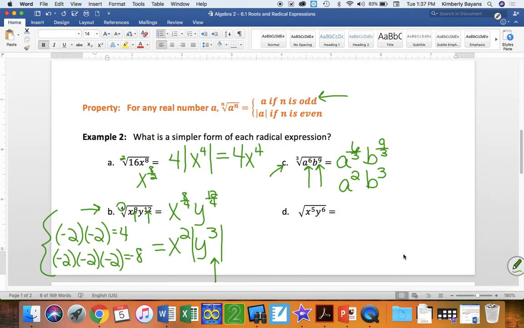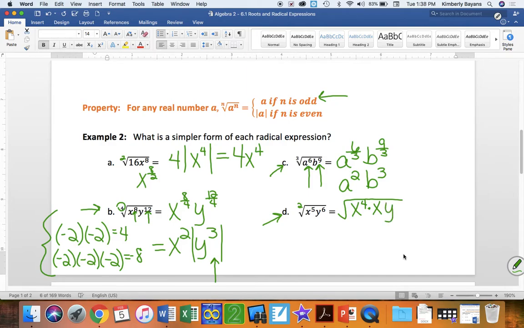All right, so continuing on, problem D. This is the square root. Again, that's the understood 2 there. It's a square root. X to the 5th is not a perfect square, so I'm going to break that into something that is a perfect square, times that 1 left over x. Okay, x to the 4th times x is x to the 5th.